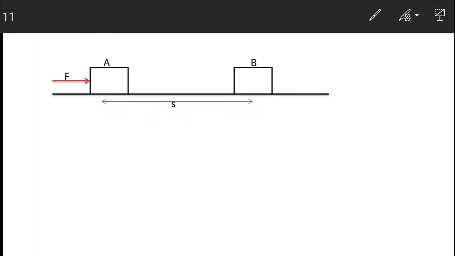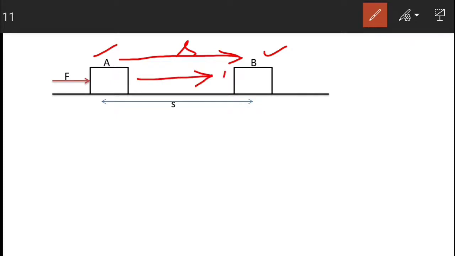Here you can see that this is the initial position and this is the final position. So you know displacement is from initial to final position. So this is the direction of displacement, and this is the direction of force. So it is very much clear that the direction of force and direction of displacement both are same.